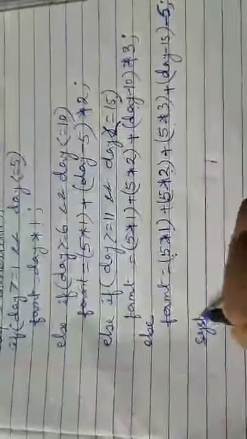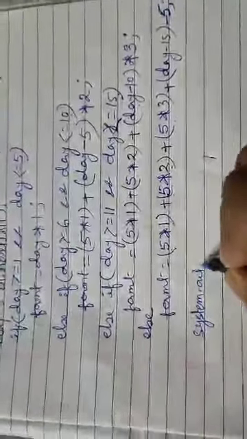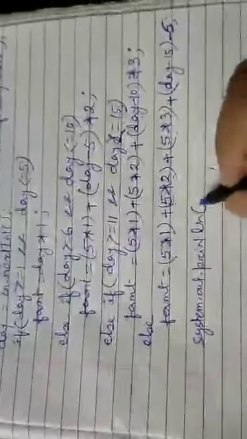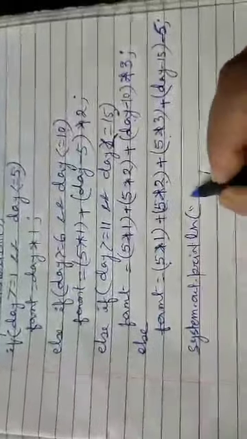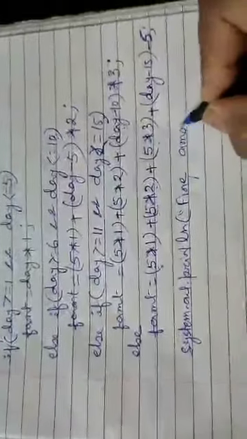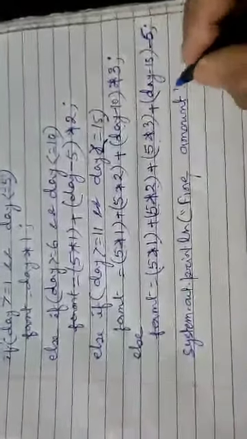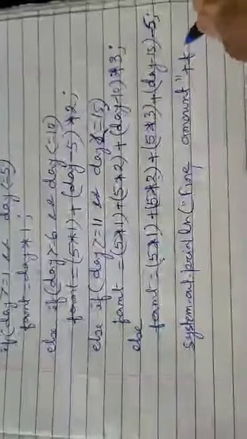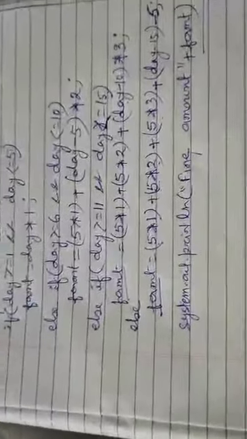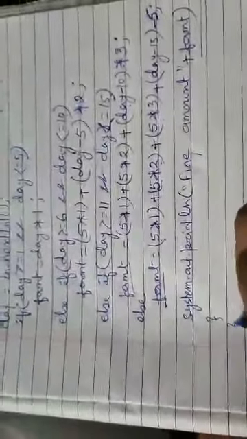Now after the calculations I am going to write System.out.println. What is the bill amount? Fine amount. The fine amount is how much? It is this. So whatever is calculated in f amount, that is going to be present as the final result, and then I can just close the program.